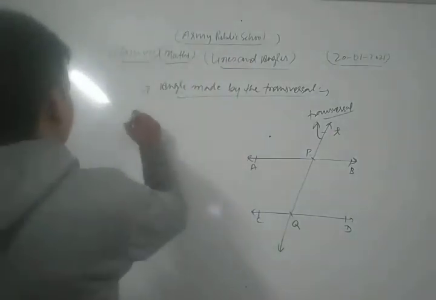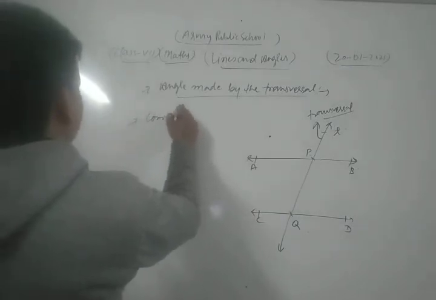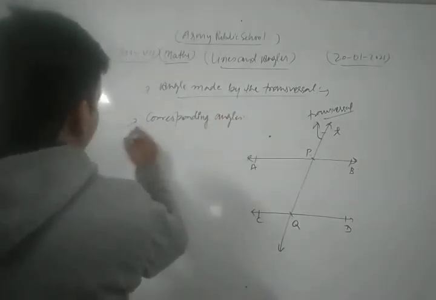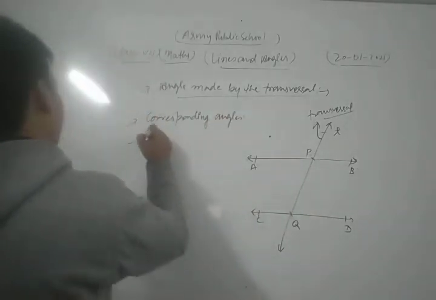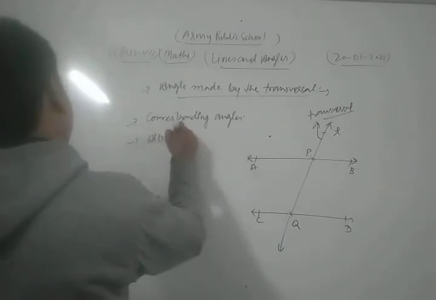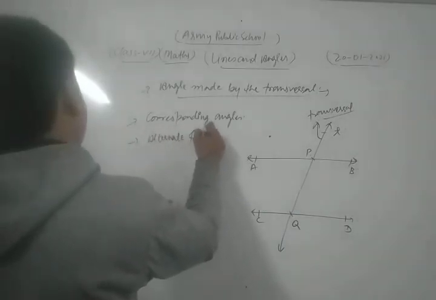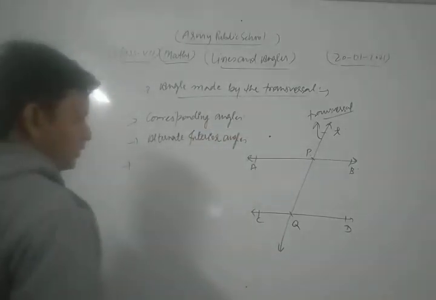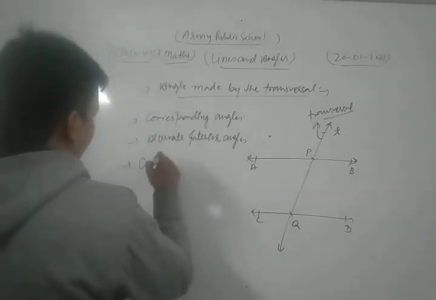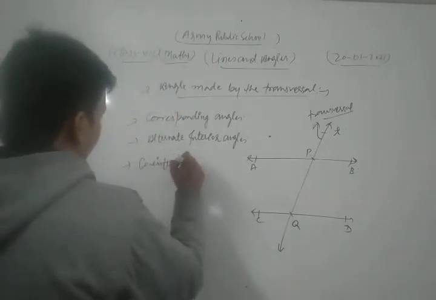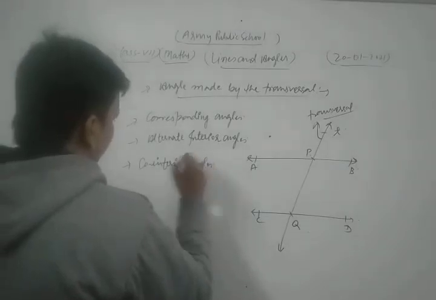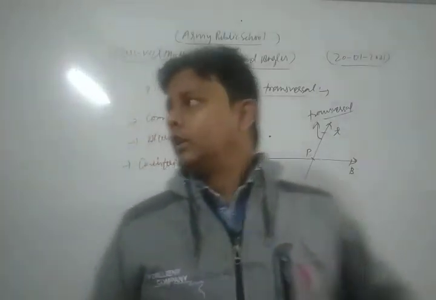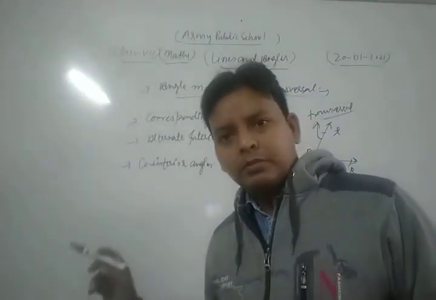The first one is corresponding angles, the second one is alternate interior angles, and the third one is the pair of co-interior angles. So these are three important angles which are made by the transversal.